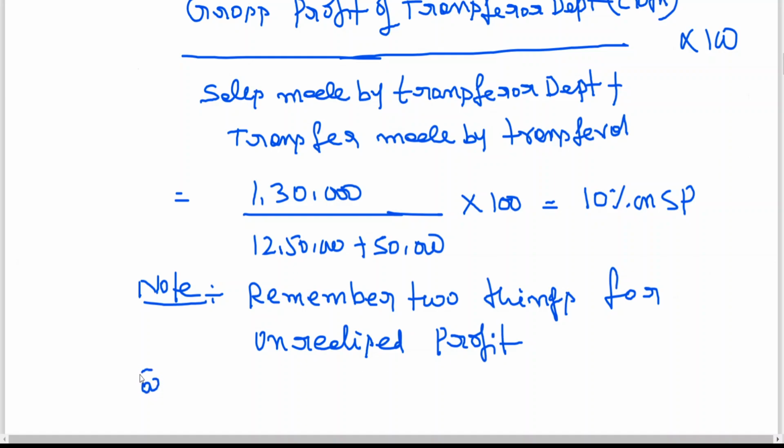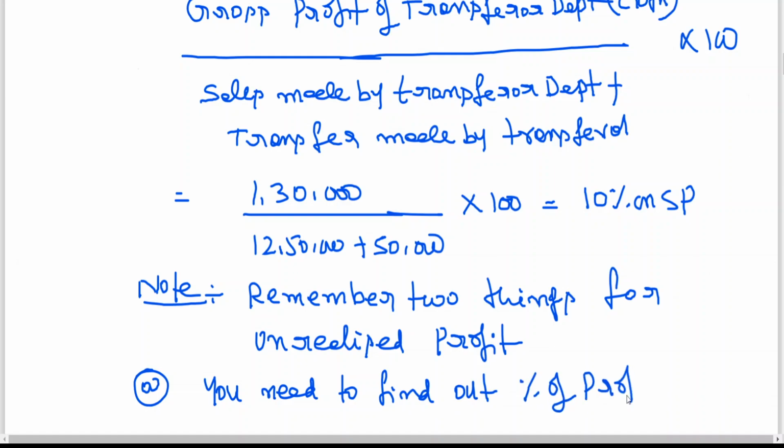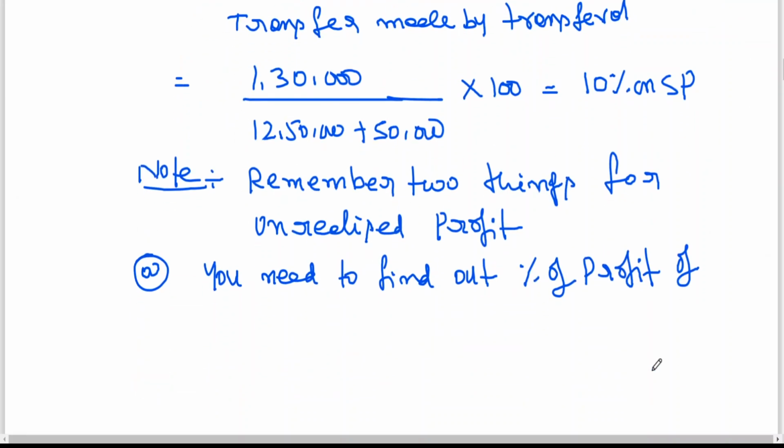Remember two things for unrealized profit. A. You need to find out percentage of profit of transferor department.